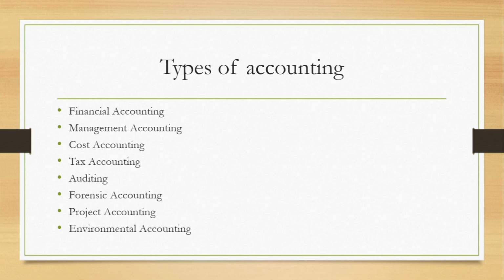And last, we have environmental accounting. As we look at the types of accounting, you notice that accounting spreads across all areas and all fields. Accounting also gives cognizance not just to the present but also looks at sustainability. And environmental accounting involves measuring and reporting environmental impacts of an organization's activities. For example, the organization cannot just keep on having profits while this is affecting the natural habitat, or this is affecting the land, the sea, the air. So environmental accounting takes attention of this.